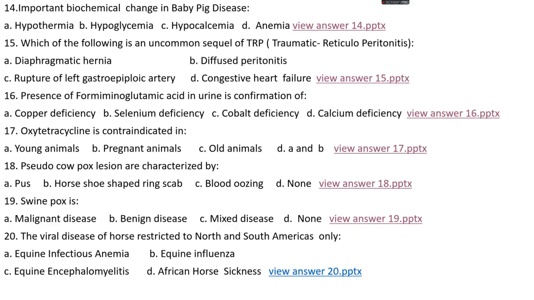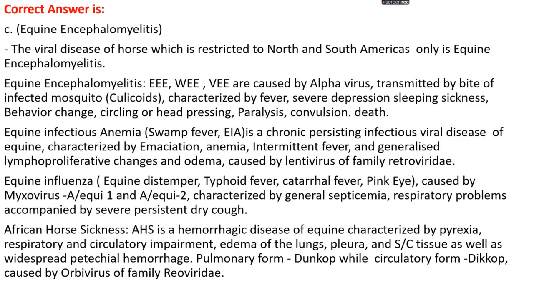Okay. Question number 20. The viral disease of horse restricted to North and South America only. Option A, equine infectious anemia; option B, equine influenza; option C, equine encephalomyelitis; or option D, African horse sickness. The right answer is option C, equine encephalomyelitis.